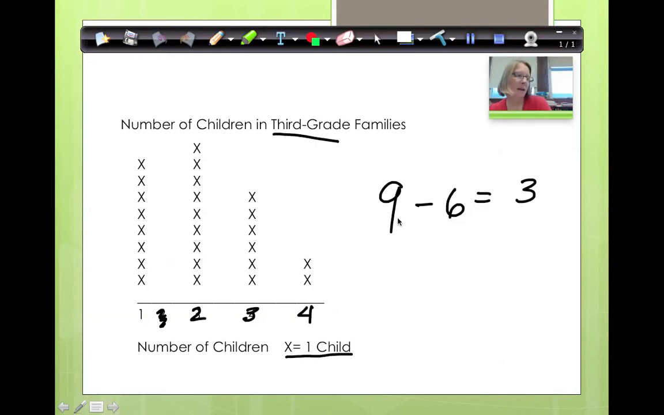Now this time write me a number sentence to show how many 3rd graders have 3 or 4 children in their family. So we already know 3 is 6. So I want to know how many people are this and how many people are this. Okay, there's 2 for the 4. 6 plus 2 is 8. I just want a number sentence this time, not a statement. So here's my number sentence to tell me how many have 3 or 4 in their families.